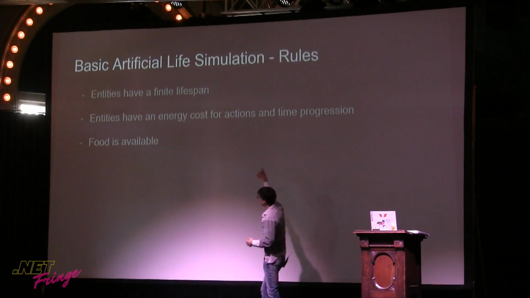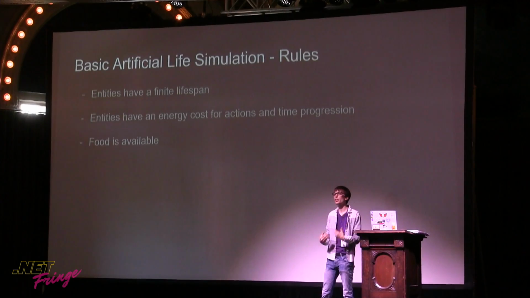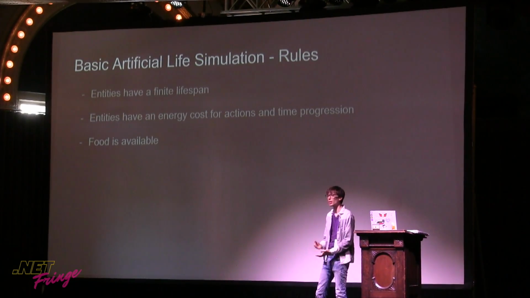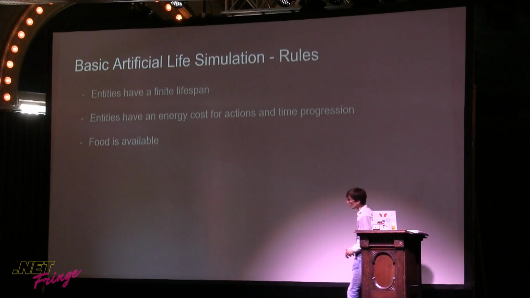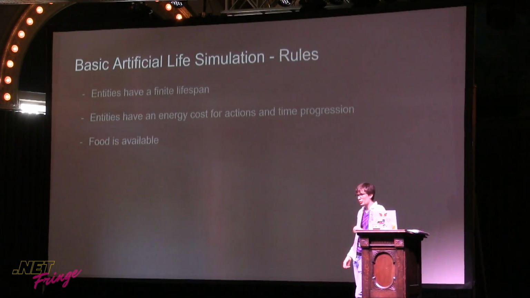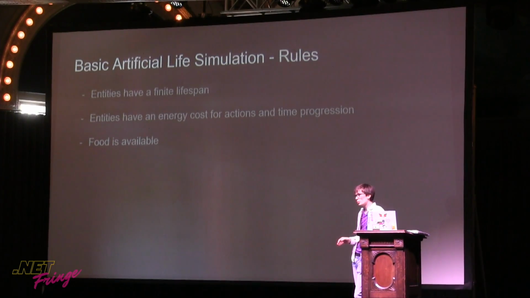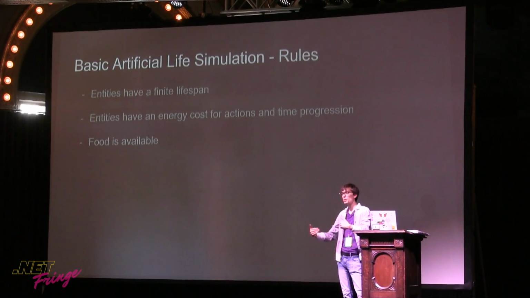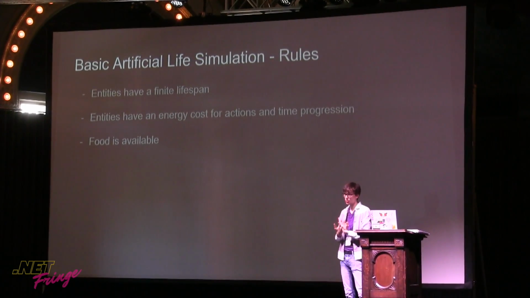And the second thing is that entities must have an energy cost when they act, and they also need to have an energy cost as time progresses. Also, food must be available, the right amount of food. If there's too much food available, then the solutions won't need to work as hard to get that food. If there's not enough food available and there's a lot of entities, that means the entities need to compete against each other over the food.